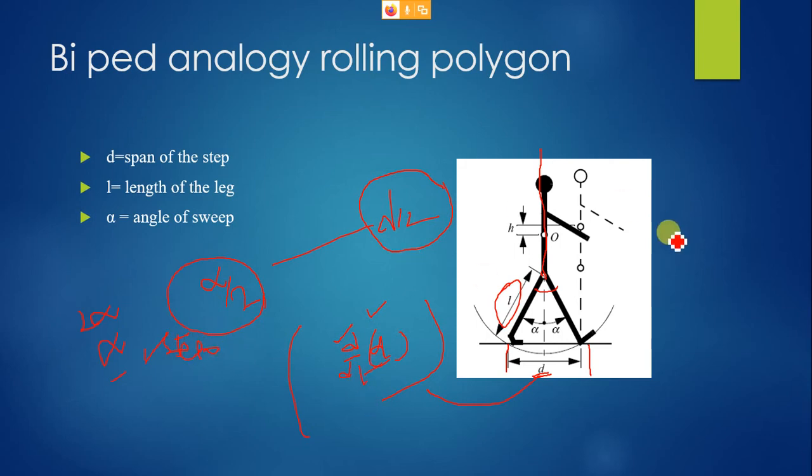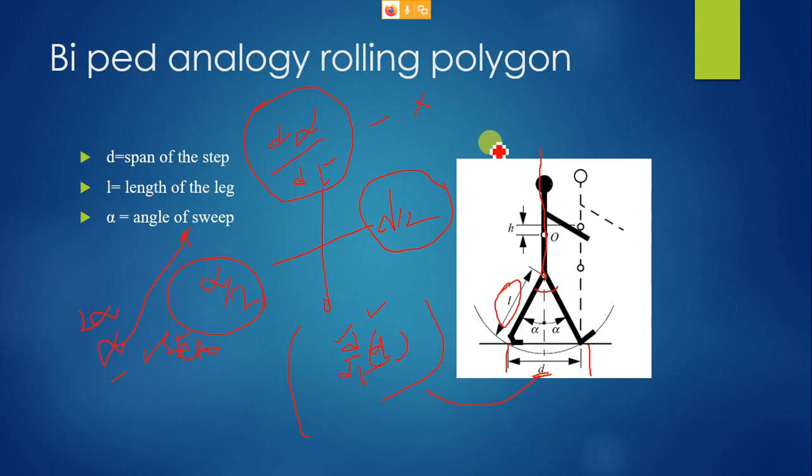This alpha is called the angle of sweep. If this alpha is also varying with respect to time, at a rate of, let us say, x units, then it is called running rather than walking. If alpha varies, then ultimately it will have an impact on d.